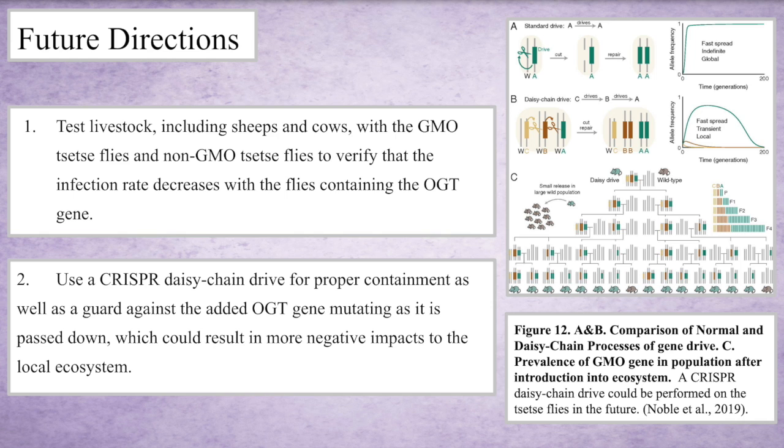Another possible future direction could be the application of the CRISPR daisy chain drive. This daisy chain drive can be utilized to limit the spread of the GMO gene should it be introduced into the environment. This is a result of each generation losing an aspect of gene drive from the end of the non-driving chain. This results in a decreased expression of the CRISPR package until the gene is no longer expressed. This process would allow for proper containment as well as guard against the added OGT gene mutating as it's passed down, which could result in more negative impacts on the local ecosystem.